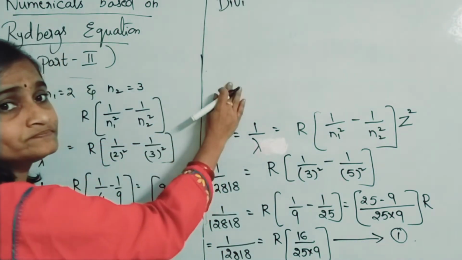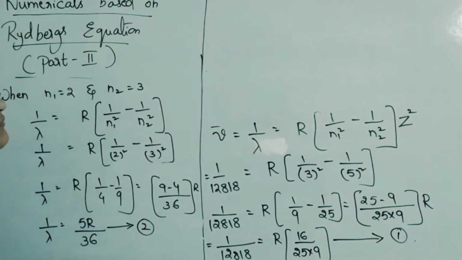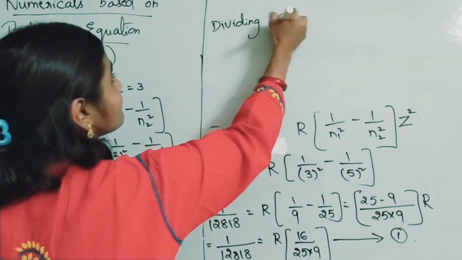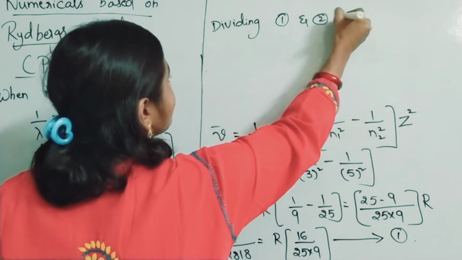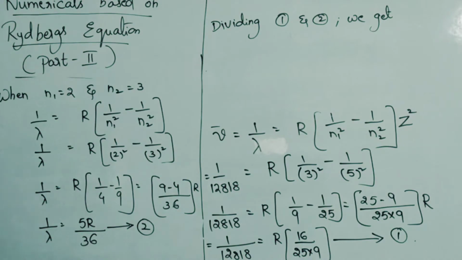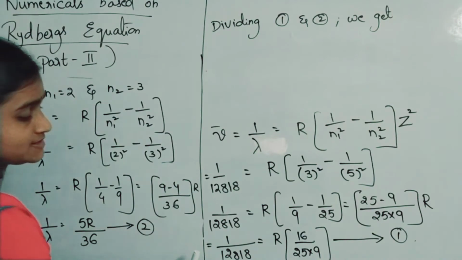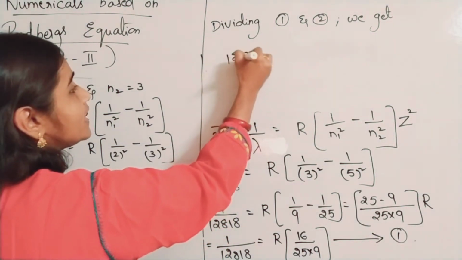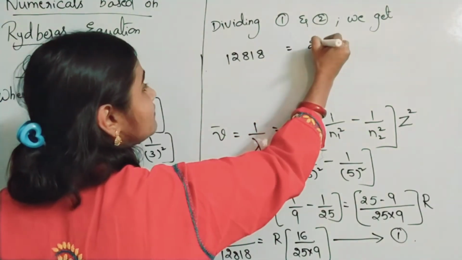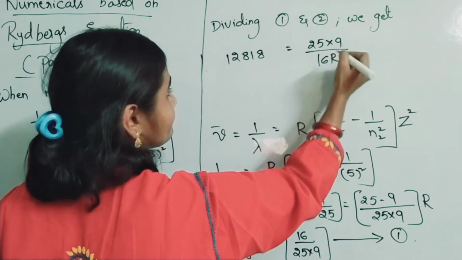Okay, so dividing 1 and 2, we get, so here this I will be reciprocating. 12818 is equal to 25 into 9 by 16R.